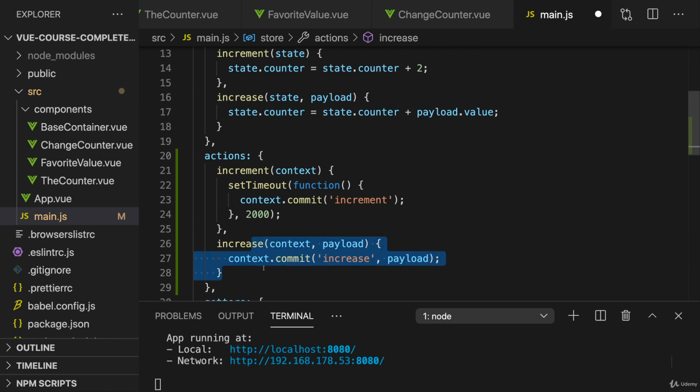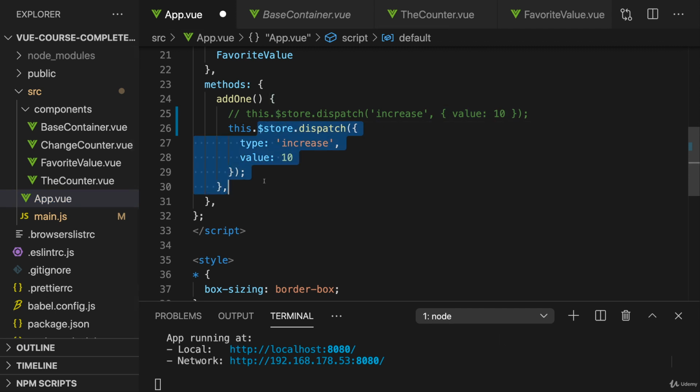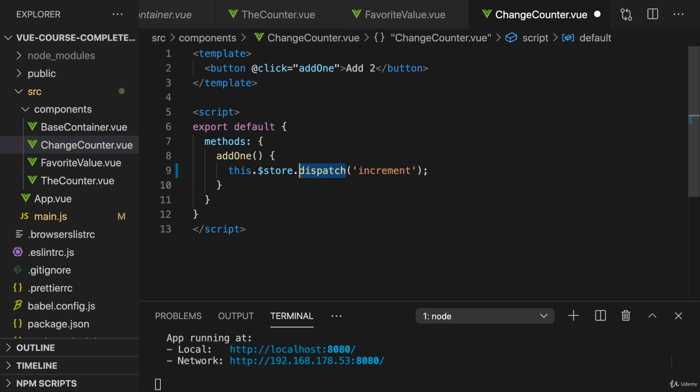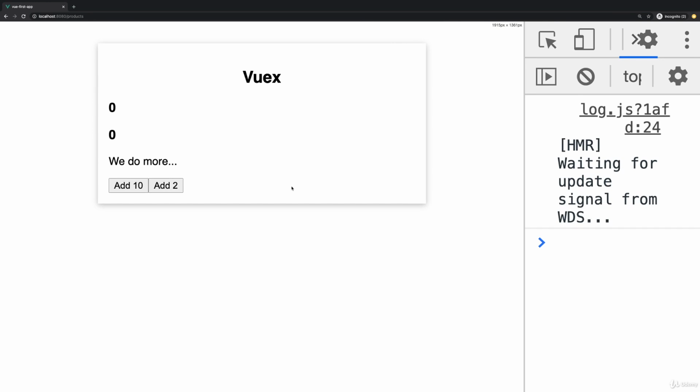You can do whatever you want to do in this action, whatever needs to be done for your application to work correctly. But let's get back to the components. We dispatch actions just as we committed mutations, with the difference that we now run actions instead of mutations. And therefore, we can also do this in change counter and simply dispatch the increment action here. And with all those changes in place, if we go back, this still works, and only after 2 seconds the add to button click is having an effect. But now we're doing this in the proper way using actions.